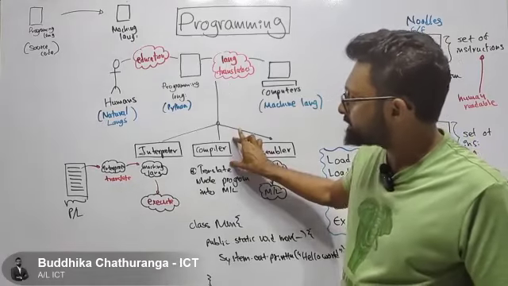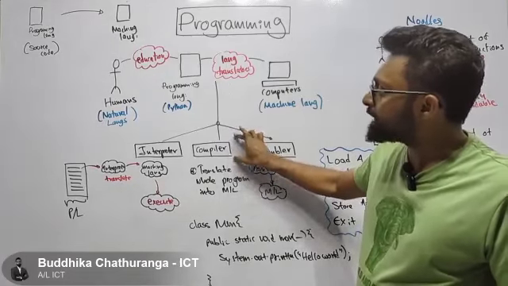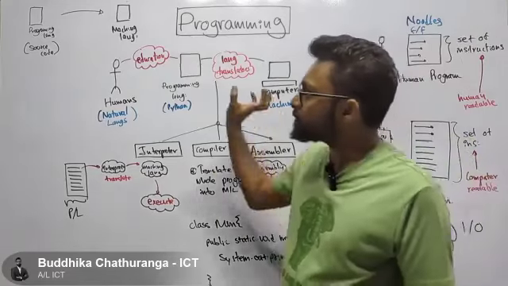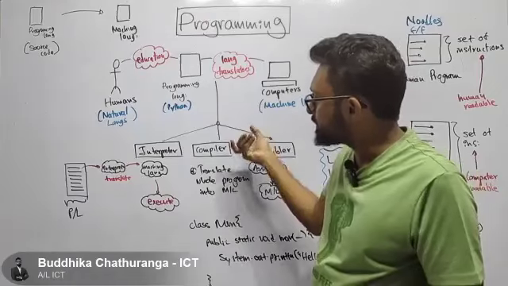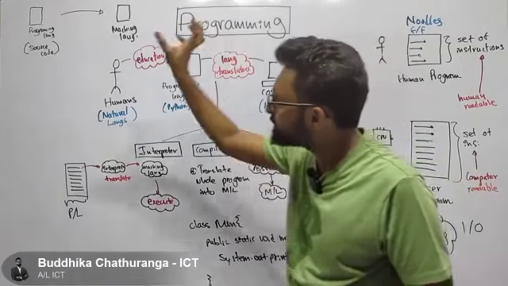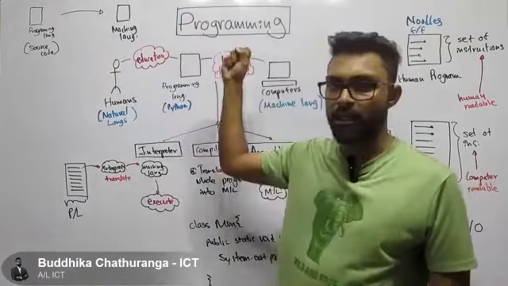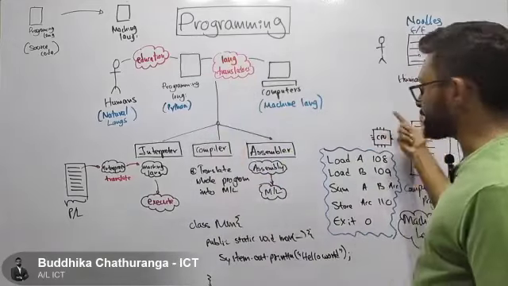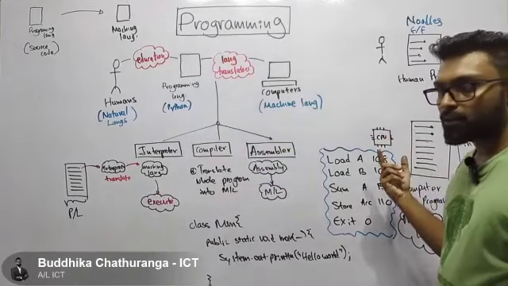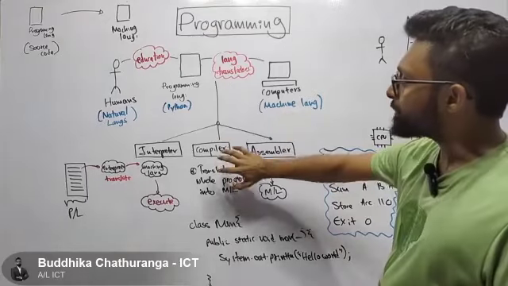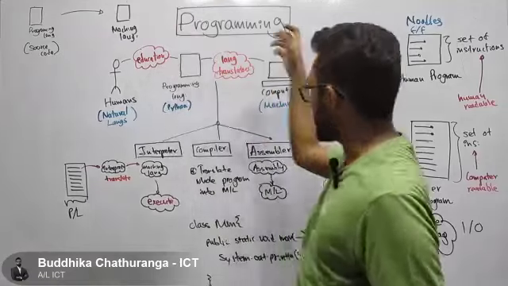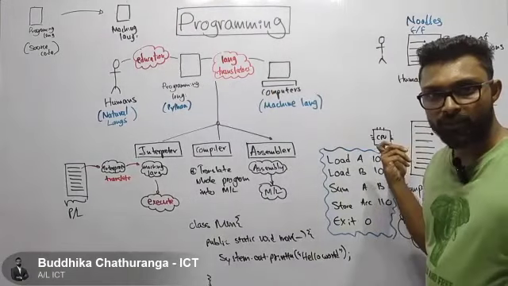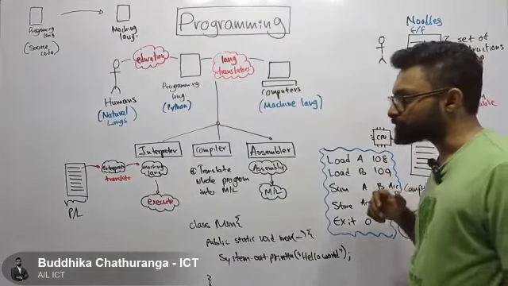Now, what does the compiler do? The job of the compiler is, when we write a program using some programming language, to translate the whole source code into machine language. Then the processor, or the CPU, can execute this program. The job of the compiler is to translate the whole source code into machine language. Then our CPU can execute that code.